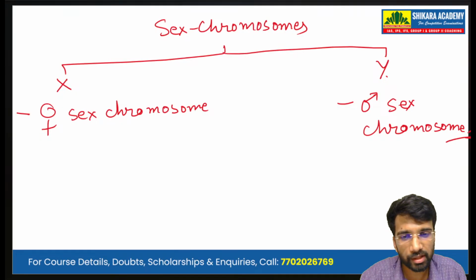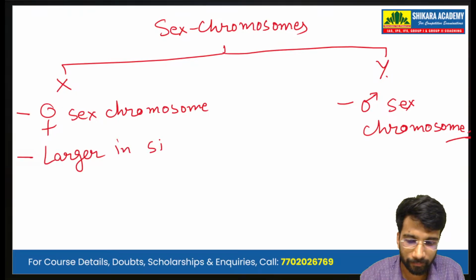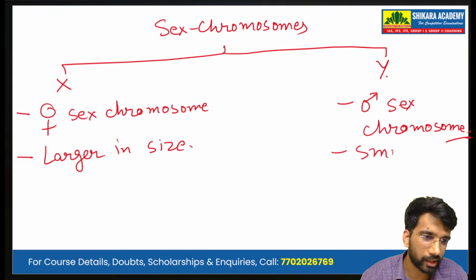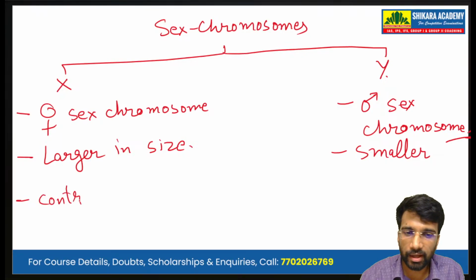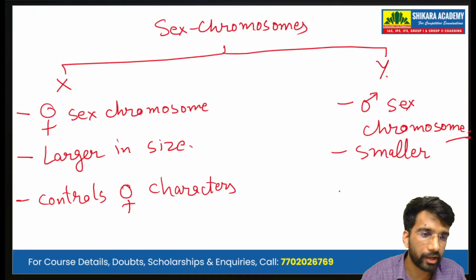In size, the X chromosome is larger and the Y chromosome is smaller. The X controls female characters. The Y chromosome controls the male characters.